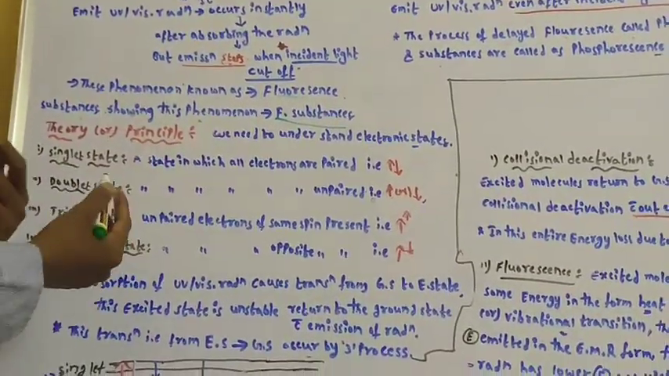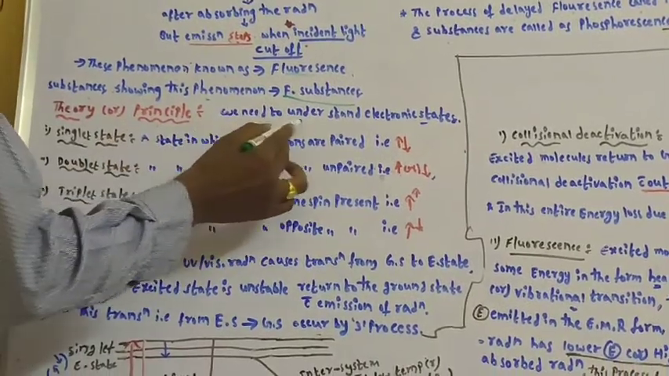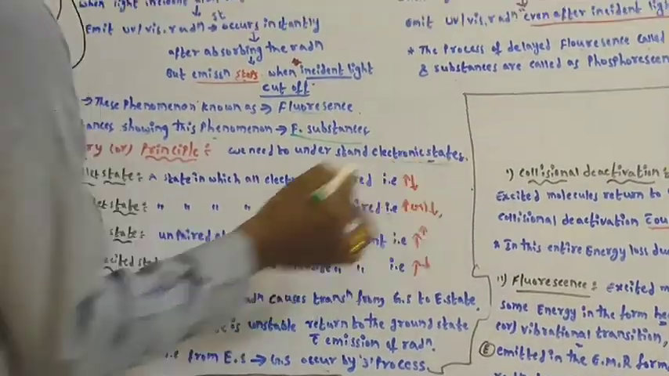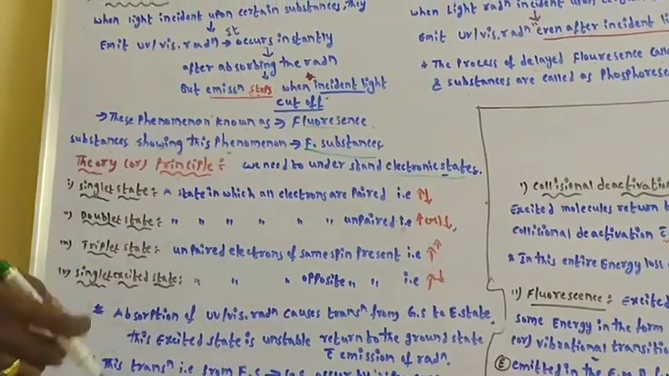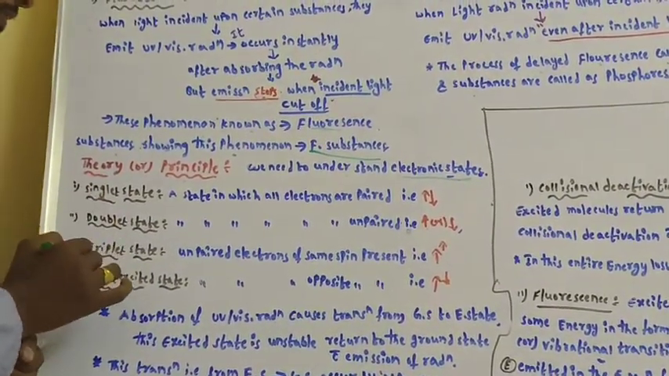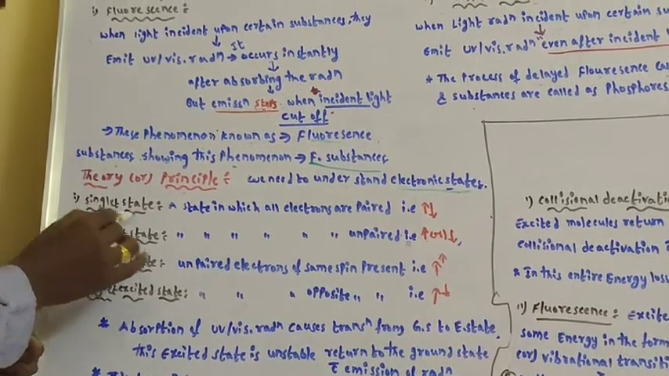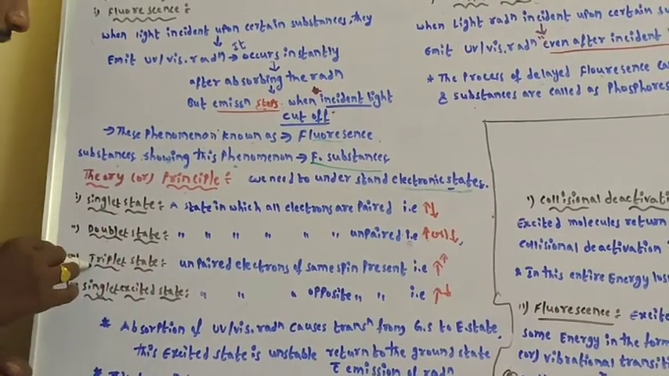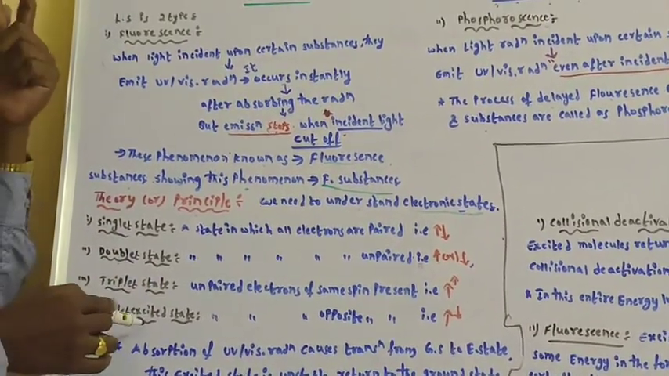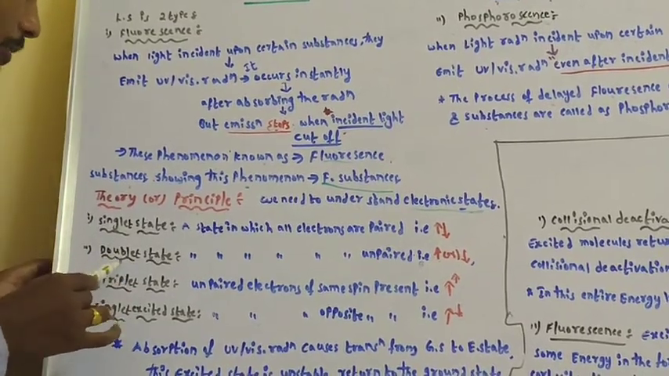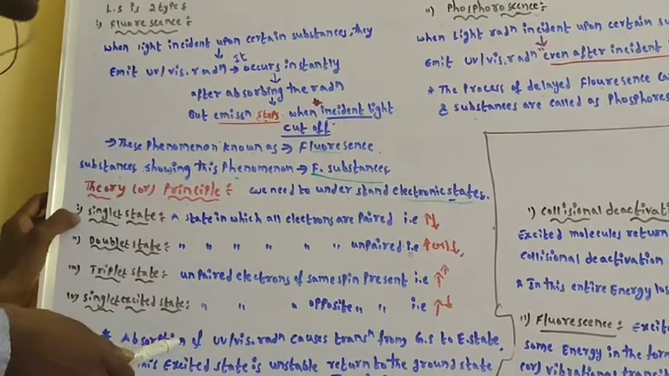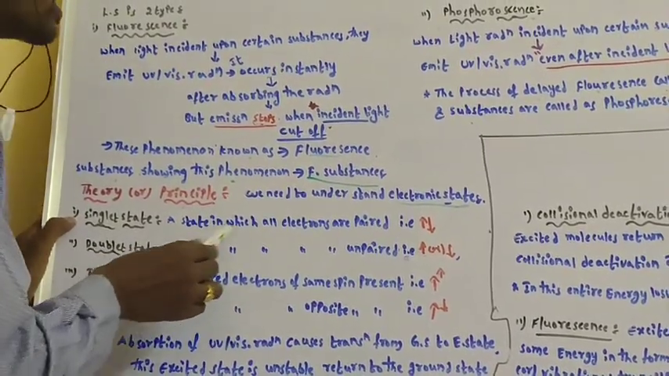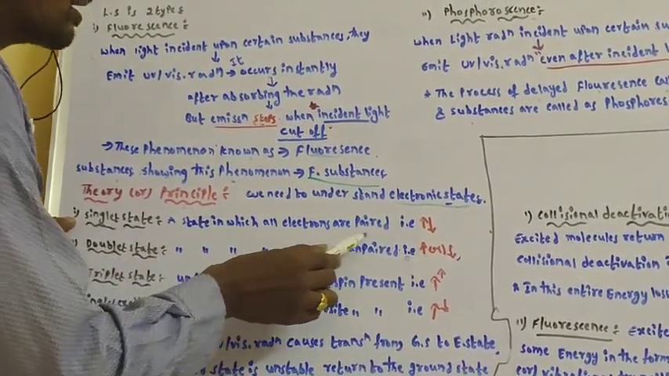Before understanding the principle, first we need to understand the electronic states present in the molecule. Here we have four kinds of electronic states: singlet state, doublet state, triplet state, and singlet excited state. What is meant by singlet state? A state in which all the electrons are paired.